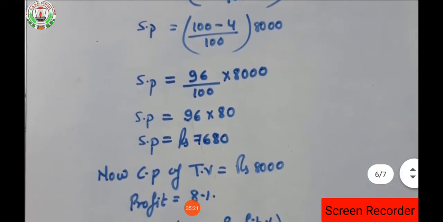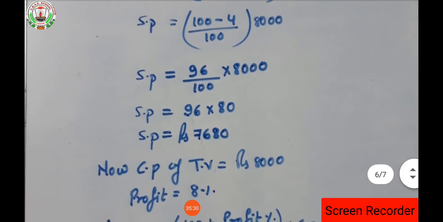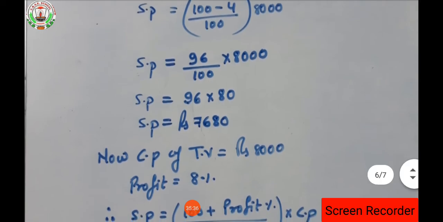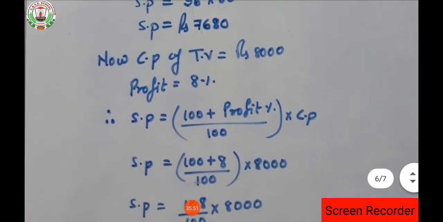So what equation are we finding? 96 upon 100 into 8000. So from the denominator and the numerator, 2 zeros will be cancelled. 100 and 8000, 2 zeros will be cancelled. Okay, so what number is left? That is 96 into 80. So 96 into 80 is how much? Rupees 7680. Okay, understood everyone?